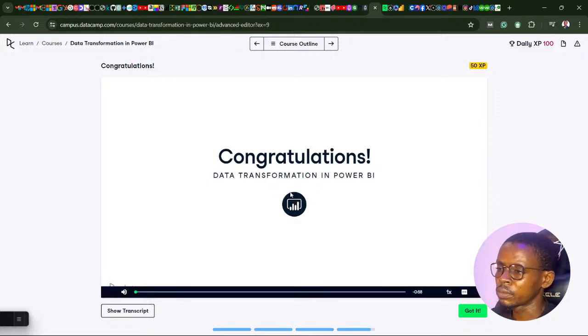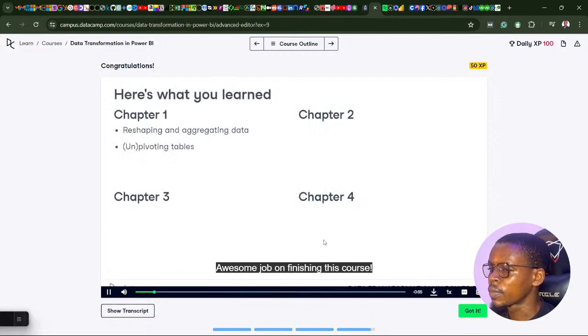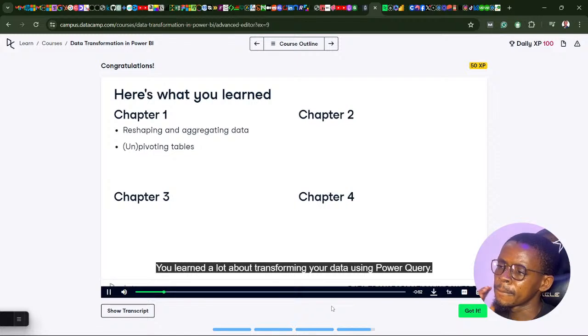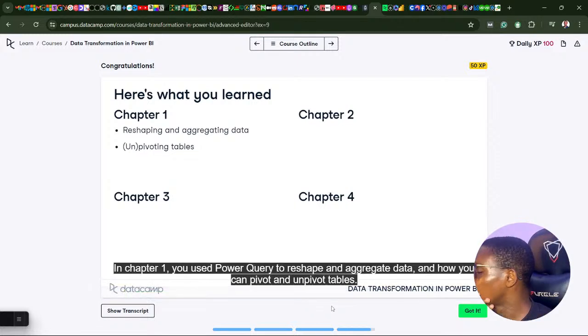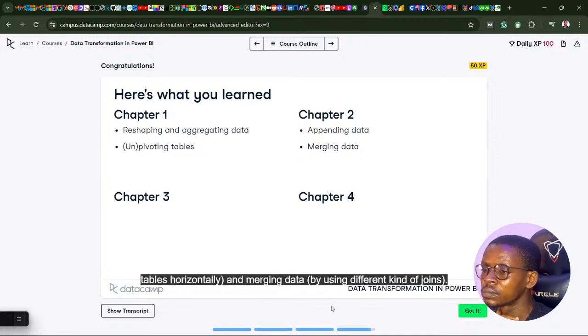Awesome job on finishing this course. You learned a lot about transforming your data using Power Query. In Chapter 1, you used Power Query to reshape and aggregate data and how we can pivot and unpivot tables. Chapter 2 was about combining data, appending data, adding tables horizontally, and merging data by using different kinds of joins.